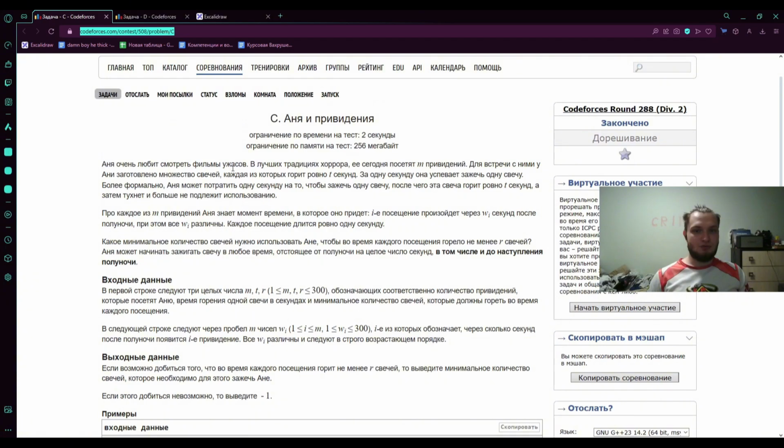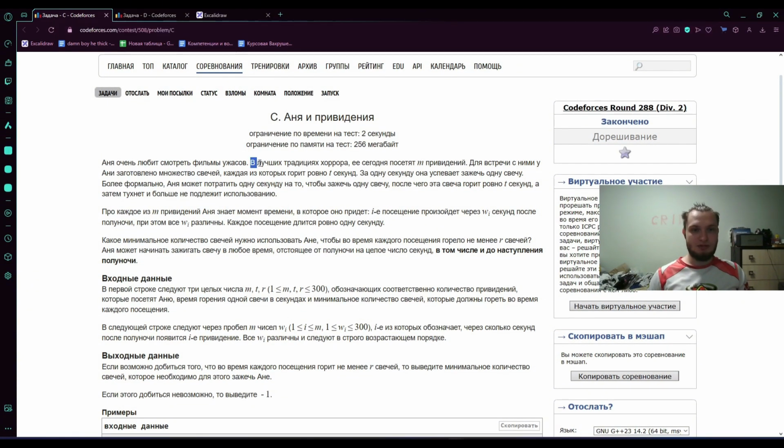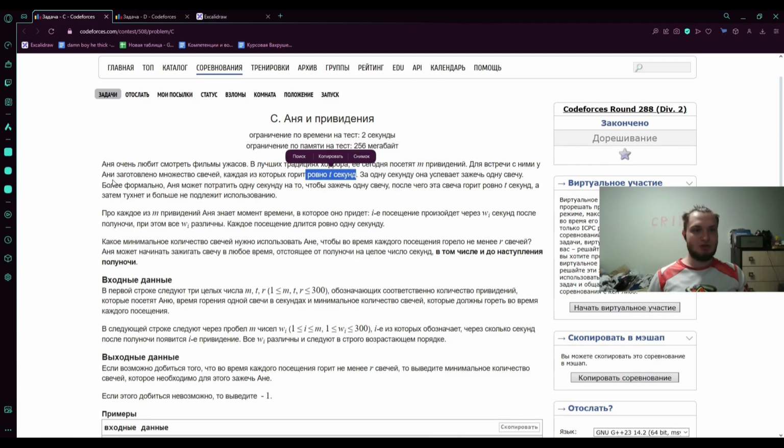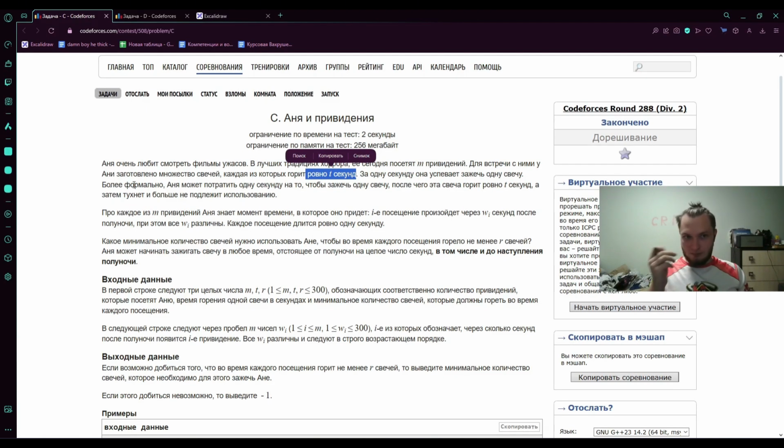Oh no, Ghost. 2 seconds, 256 megabytes. But again, not that interesting. The conditions, but still. In the best traditions, today we have 50 million ghosts. And for the meeting, we have prepared a lot of candles, each of which burns for exactly 3 seconds. In 1 second, our heroine can light 1 candle. More formally, we can spend 1 second to light 1 candle, after which it will burn for exactly 3 seconds and then go out. We won't be able to use it again.